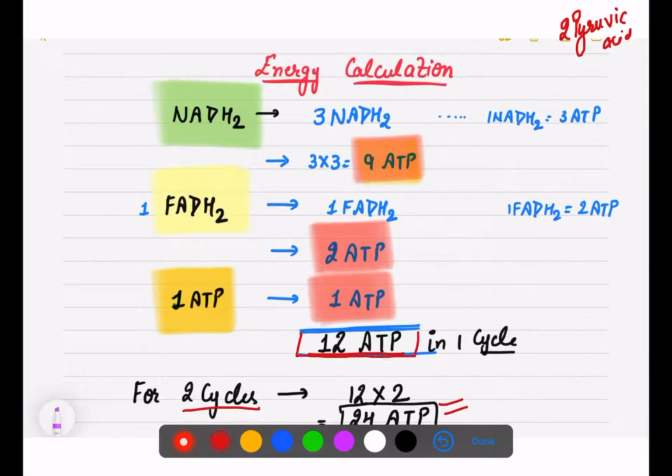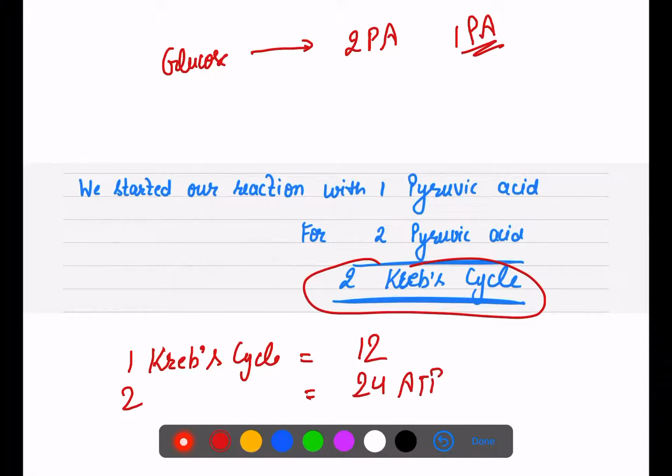Or simply, if I ask you for 1 Krebs cycle, how many ATP? That will be 12. For 2 Krebs cycles, how many ATP? That will be 24 ATP molecules.